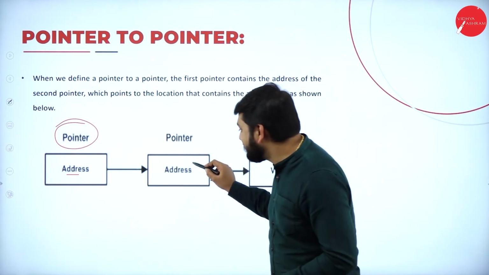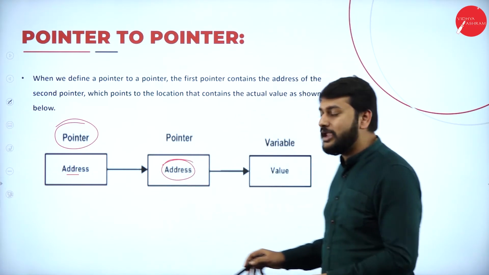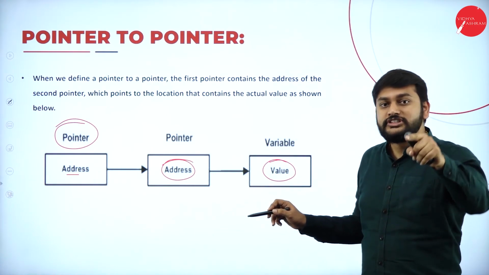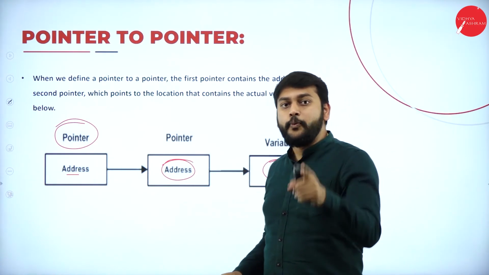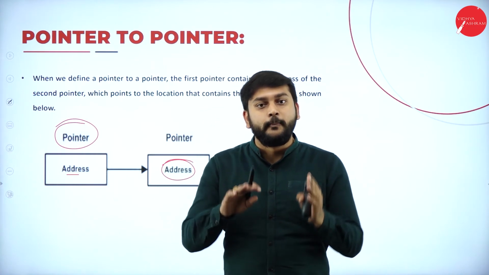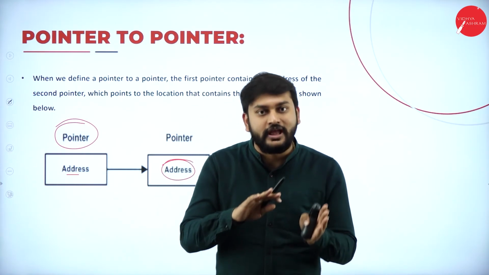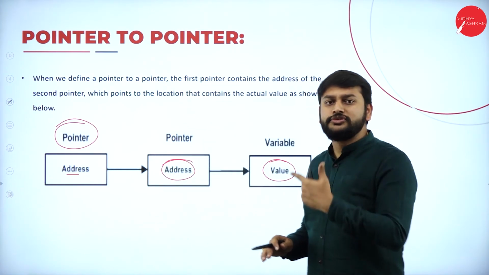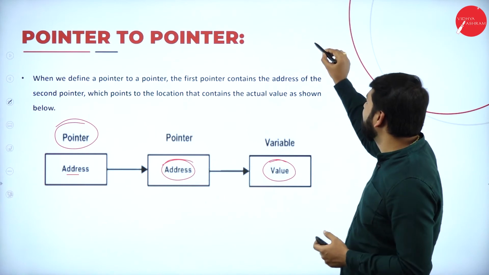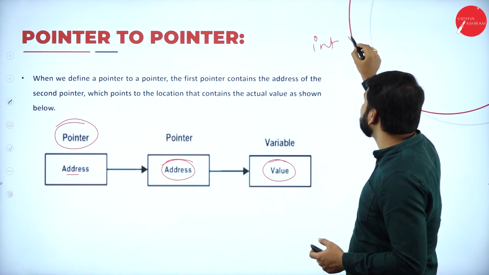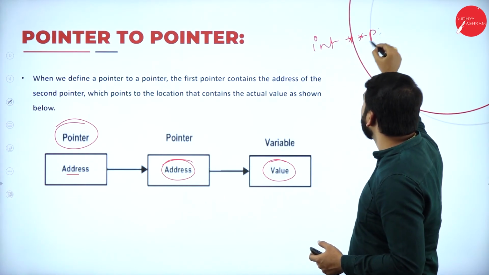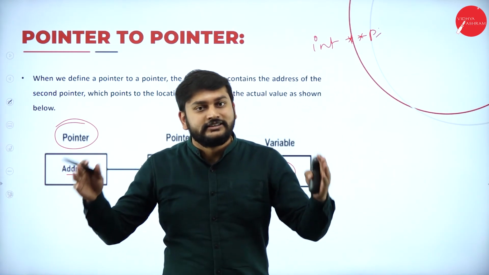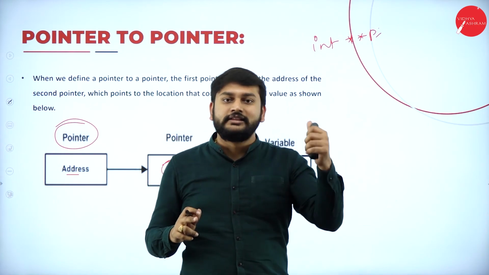If I follow this address, I will get where exactly my value is located or stored. So this is what I will call a pointer to a pointer, or a pointer variable which holds the address of another pointer variable. Then how do I use this, sir? Say for example, if you write int star p, this is what I will call a pointer to a pointer variable. So guys, this is what you need to understand in this concept.